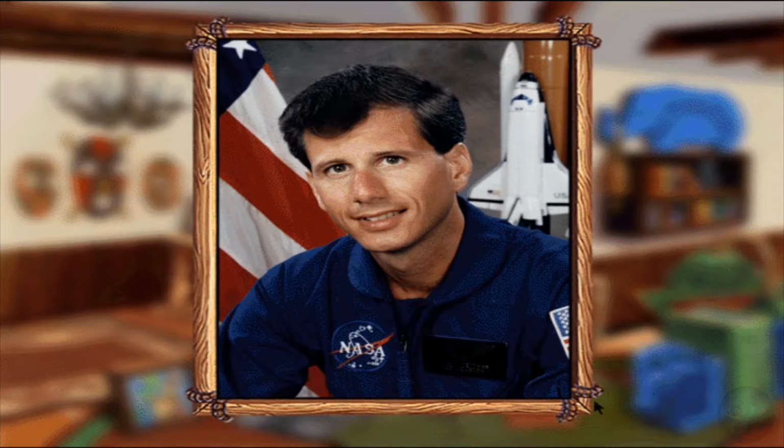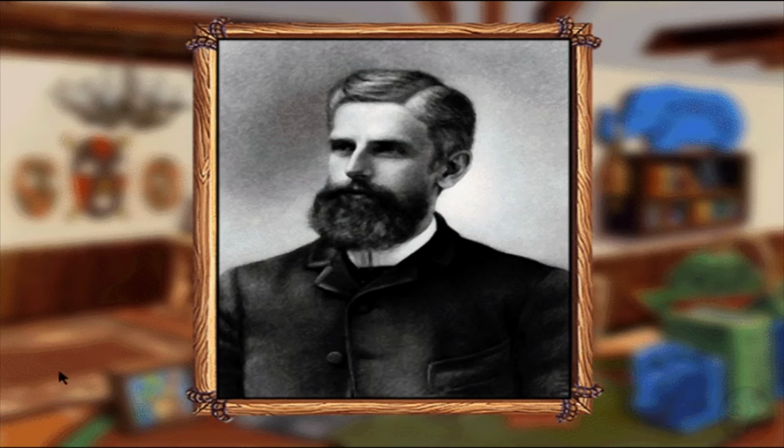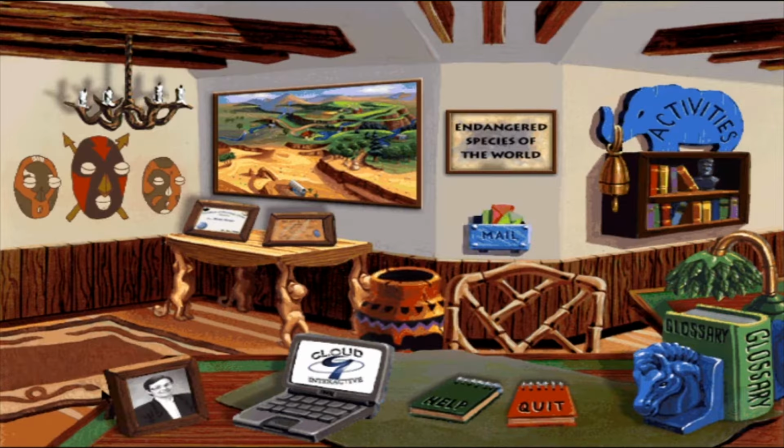NASA named Dr. Martin Fettman the first veterinarian to fly in space. He flew on the space shuttle in October 1993 in order to perform gravity experiments using laboratory rats. Dr. Daniel E. Salmon is the first person in U.S. history to receive a DVM from Cornell University. He went on to discover Salmonella, a disease-causing germ that is named after him.